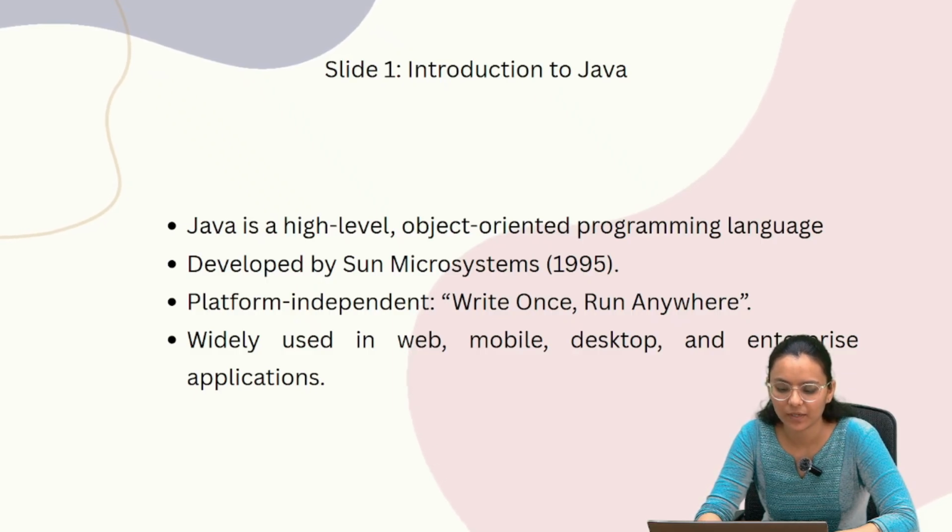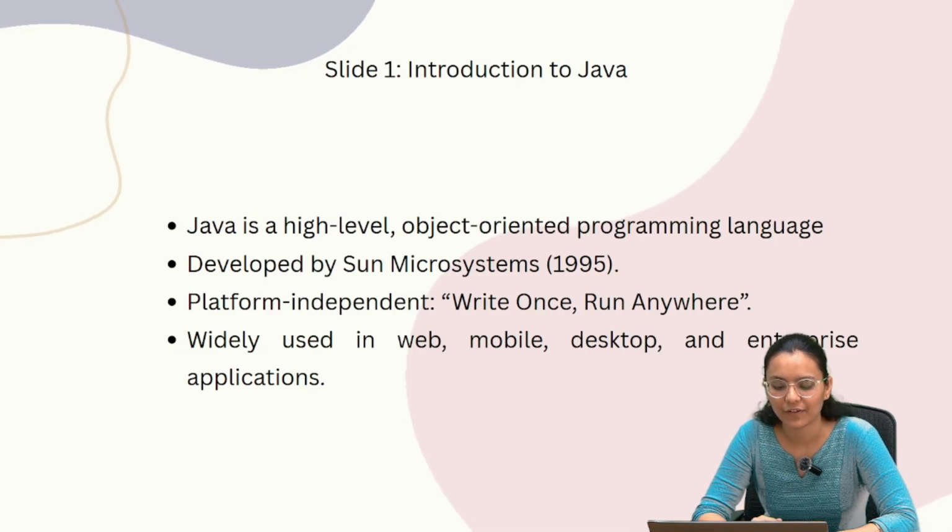Second point is developed by Sun Microsystems in the year 1995. Java was created by the team at Sun Microsystems and officially released in 1995. Later, Oracle Corporation acquired Java, and they continue to maintain and improve it today.